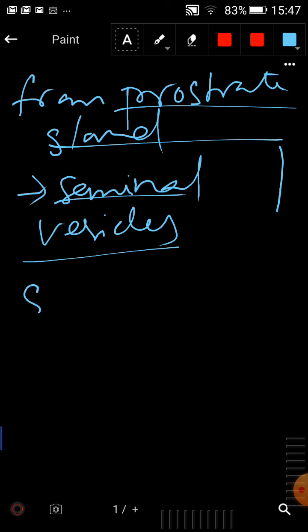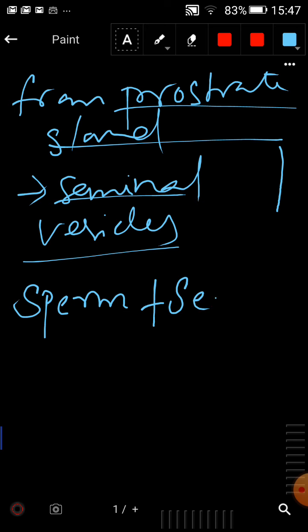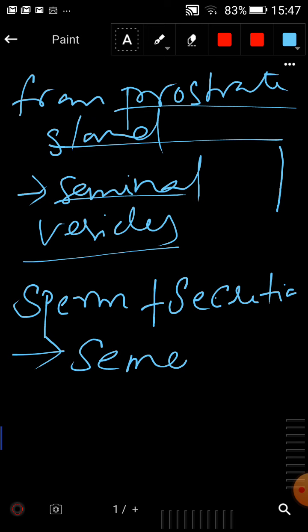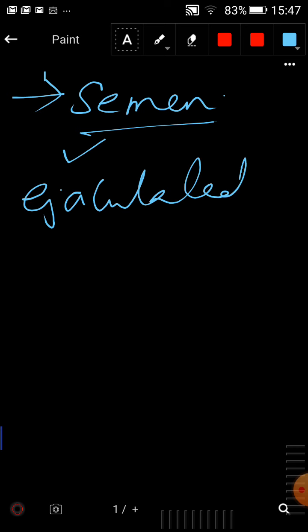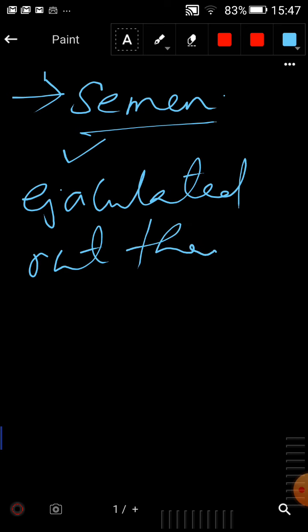So the sperm produced in the testis and the seminal secretions from the seminal vesicles and prostate gland together form free flowing semen. Semen is white and mucousy in nature, and consists of the sperm. The semen is ejaculated out through the urethra.